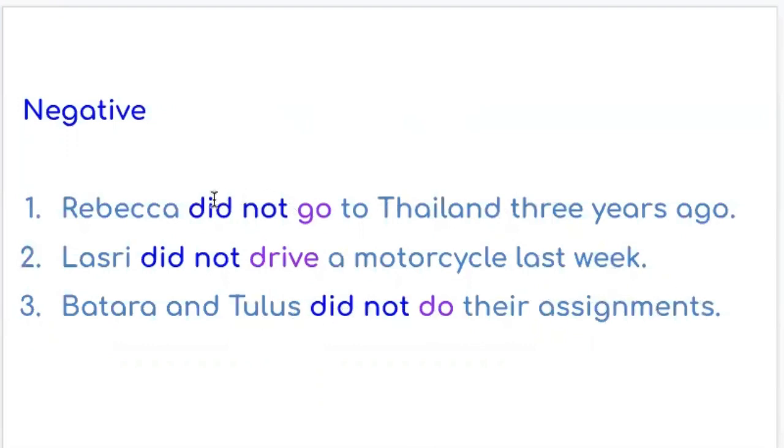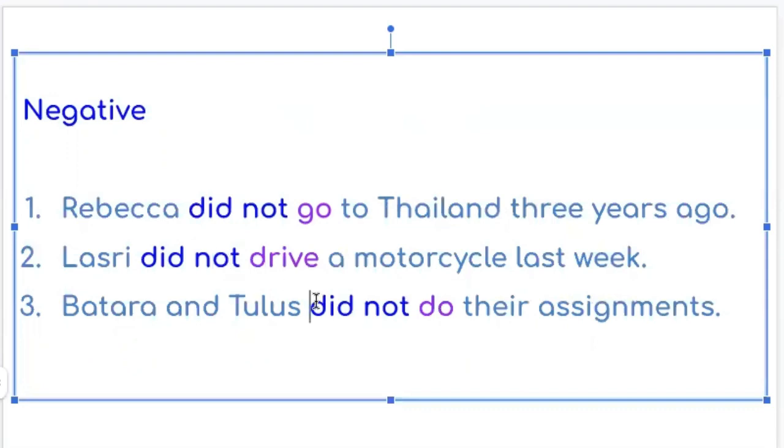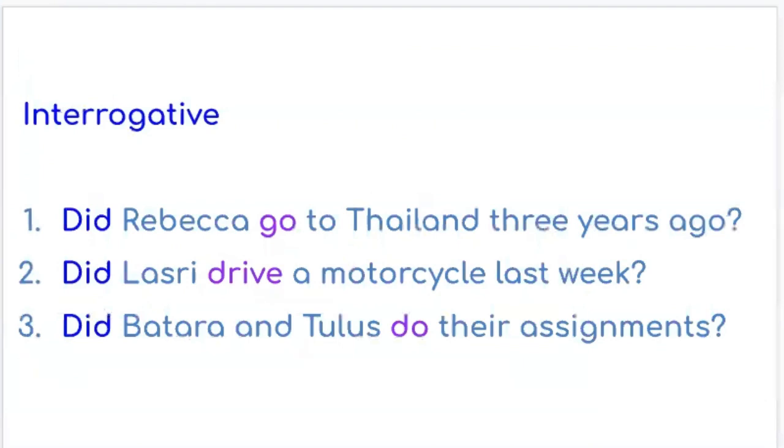You see, pay attention to that one. We have auxiliary verb did and we add not to indicate it as negative sentence. Did not, did not. And the second point you need to remember, we use verb 1. We get back to the verb 1. Go, drive, do. Okay, good. Let's move on to the next, interrogative.